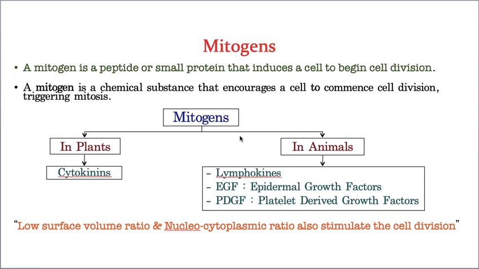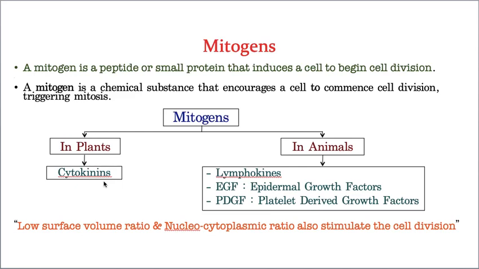Again, these mitogens are different in plant cells and animal cells. In plant cells, the mitogen is cytokinin. It is a plant growth hormone, which I will definitely explain in the plant growth and development topic. For now, you just remember this name, and the complete details of this plant growth hormone I will discuss in the plant growth and development chapter. It is a chapter of plant physiology. It is the last chapter of plant physiology.